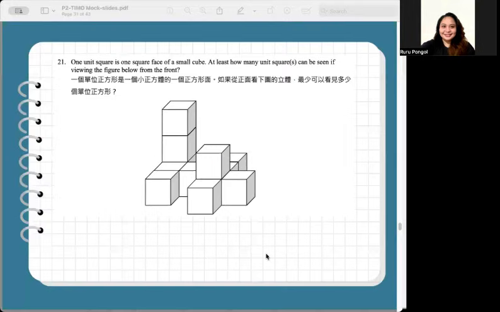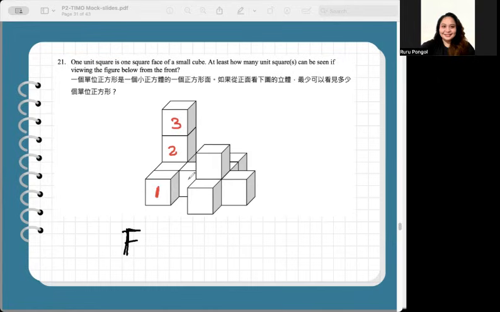In number 21, 1 unit square is 1 square face of a small cube. At least how many unit squares can be seen if viewing the figure below from the front? So where's the front side? From the left, starting from the bottom, we can see this from the front, second, third.